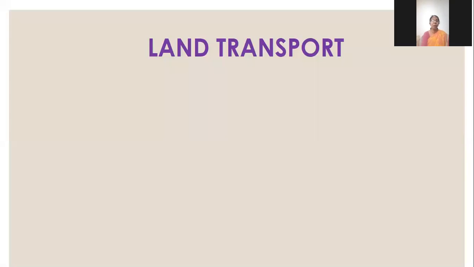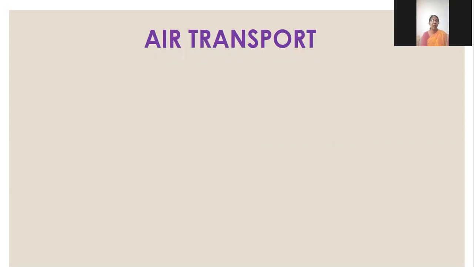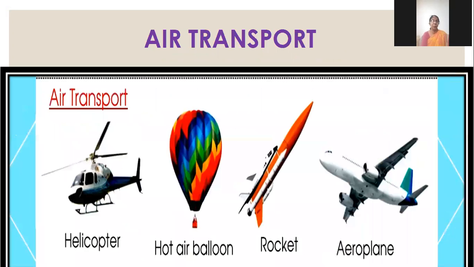Land transport. Just see what are the vehicles of land transport. Ma'am is showing us means of transport: motorcycle, auto rickshaw, car, train, bus. These are land transport. Now, air transport: